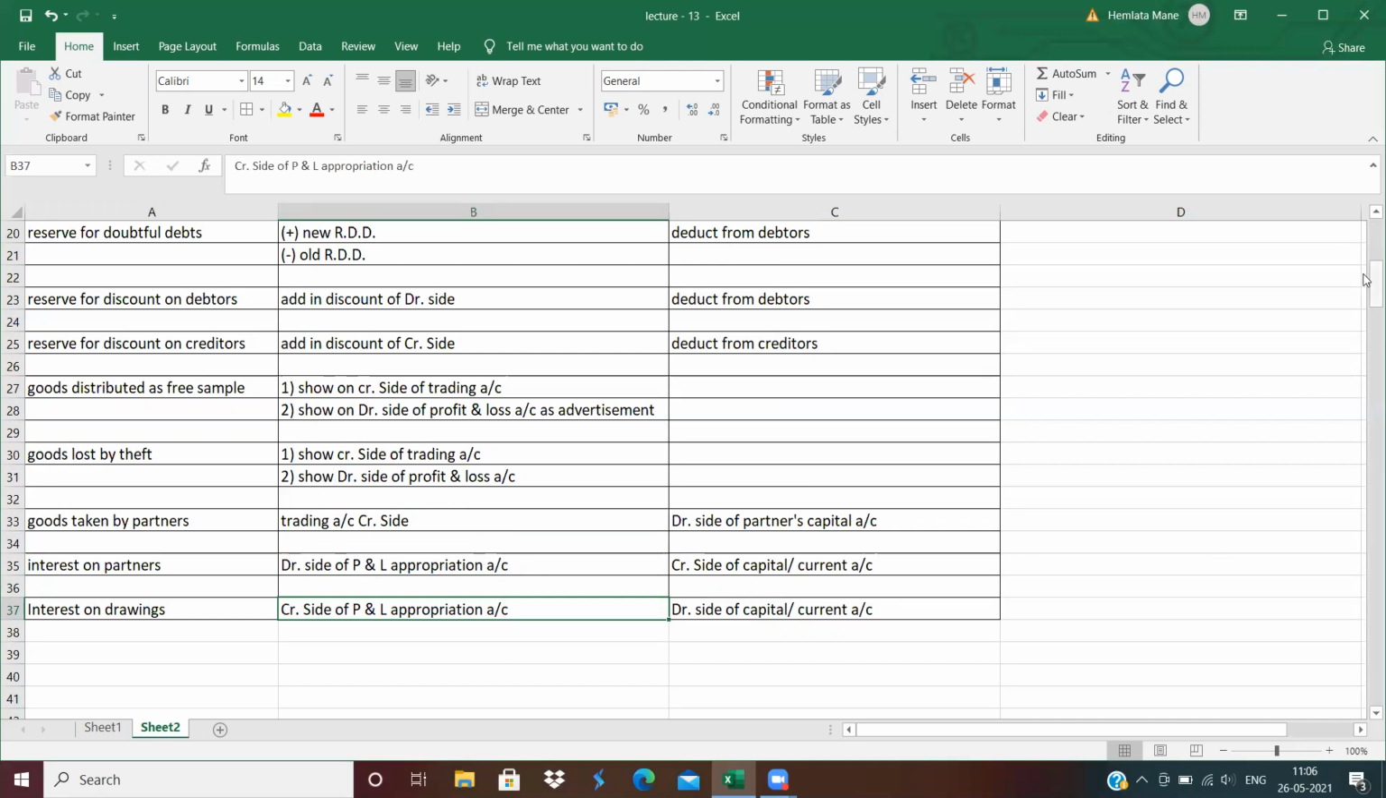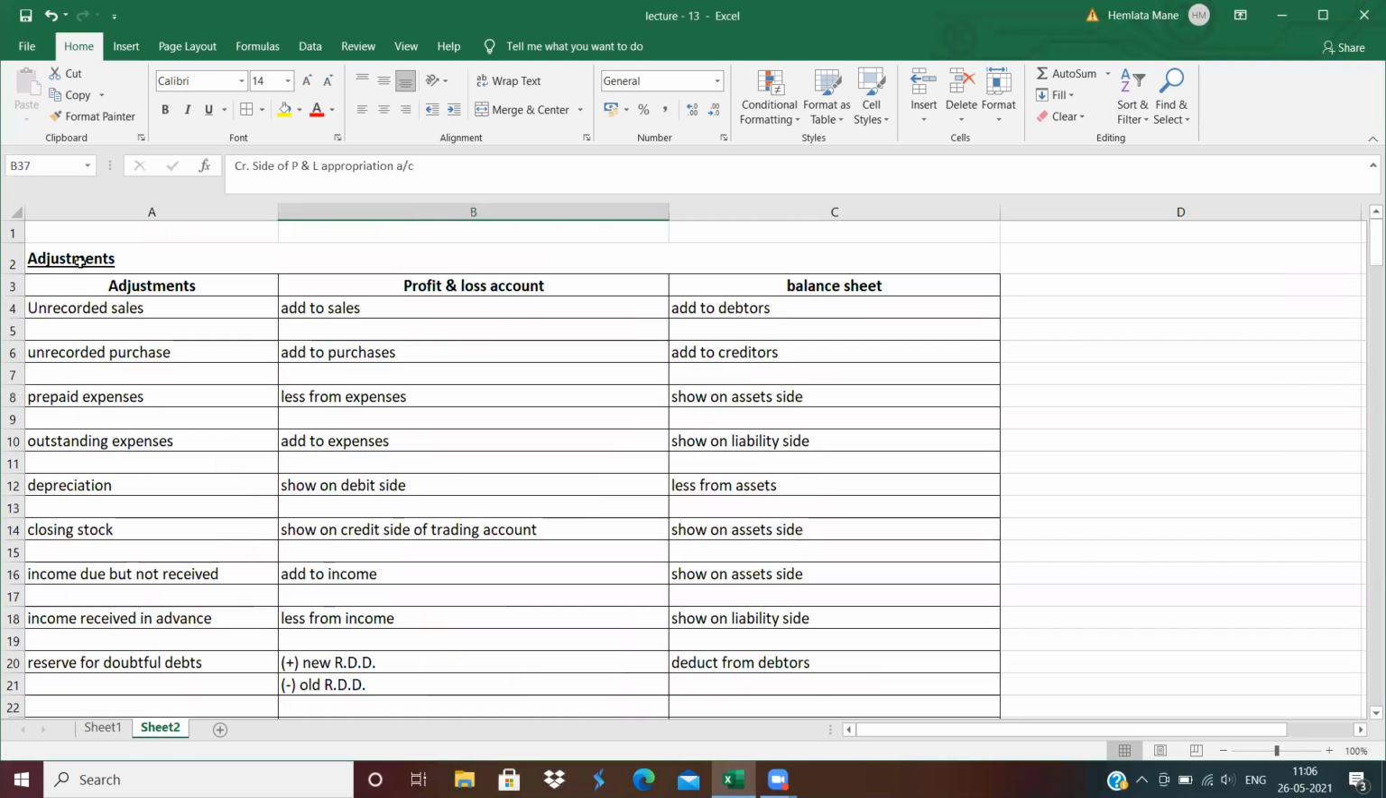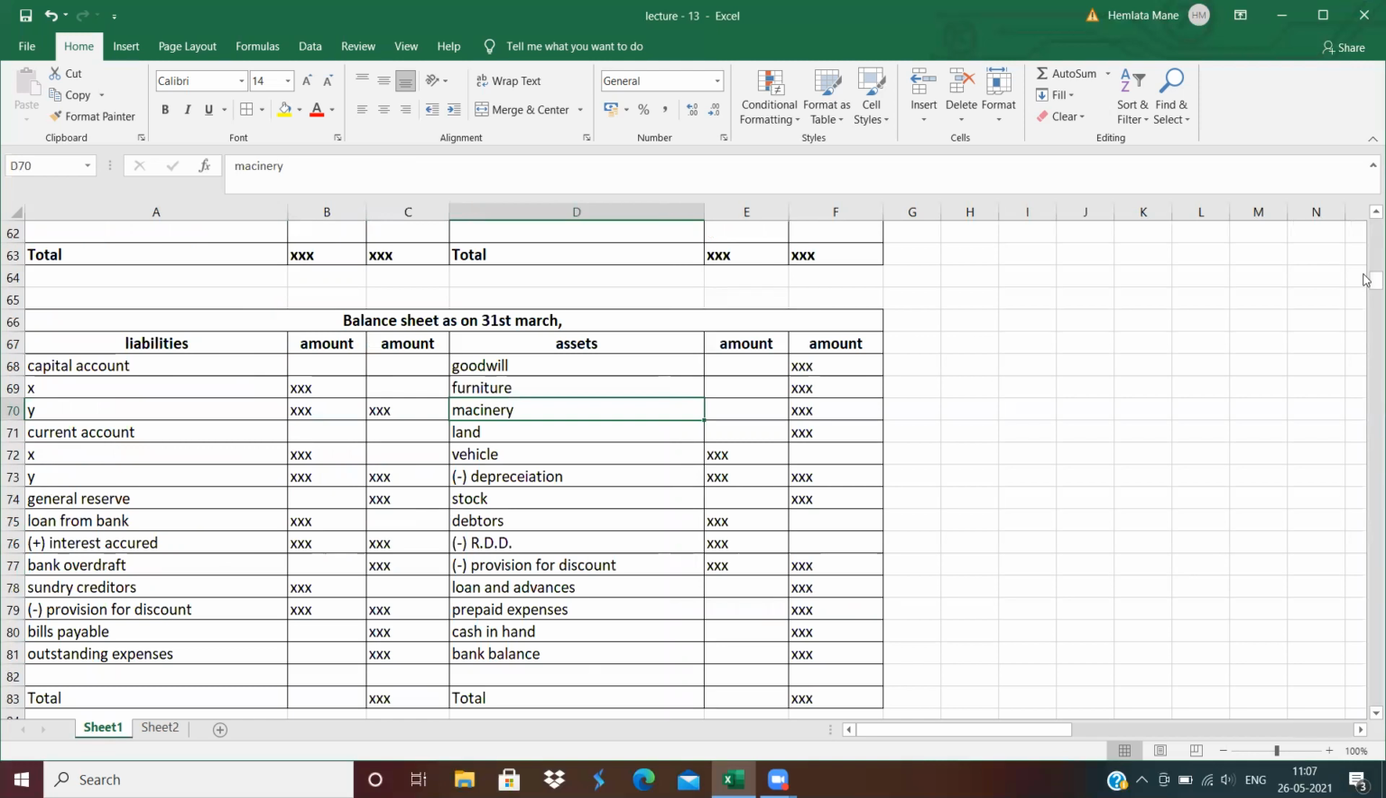For solving the problem, you have to learn all these adjustments. All of you should know both the effects of adjustment, then only your problem will tally. So every student should learn these adjustments properly, then only can you solve the problem. Clear? First, what did we discuss?